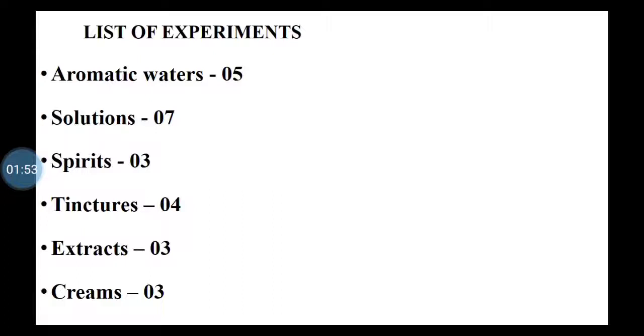In that, the first two are the introductory practicals regarding idea about the pharmaceutics lab, then how you are going to label, concept of labeling. So that also I will explain you, isn't it? Then there are various categories of preparations. Now the first category of preparation is aromatic waters, and the number is written that how many preparations are there, isn't it? Today we will discuss about aromatic waters also, but before that these various categories I will let you know. Then after aromatic waters, solutions are there.